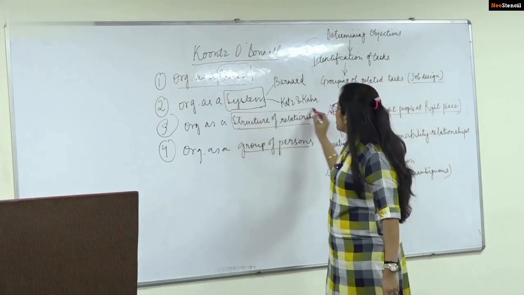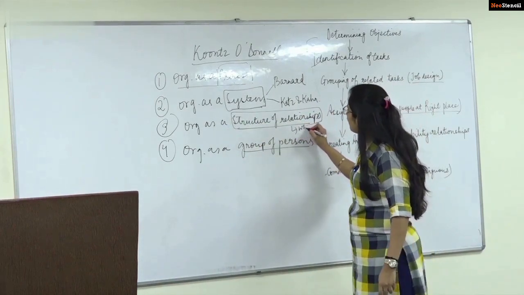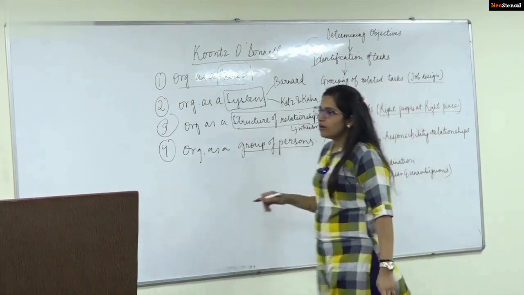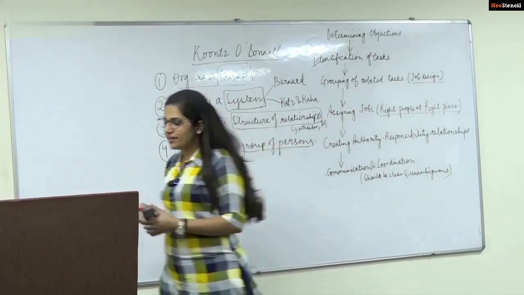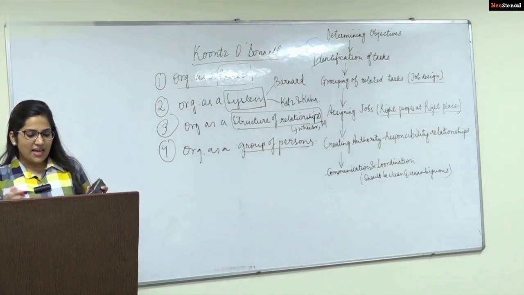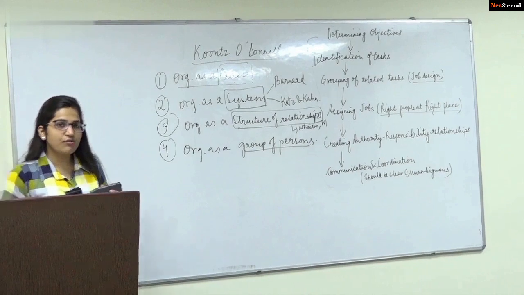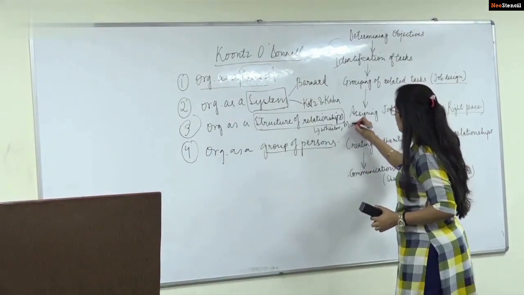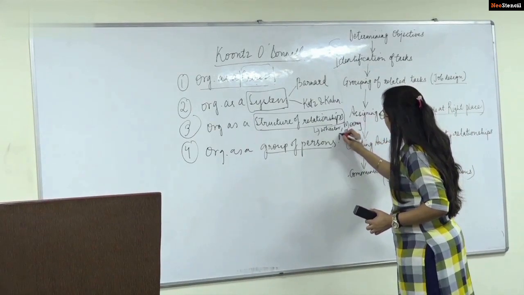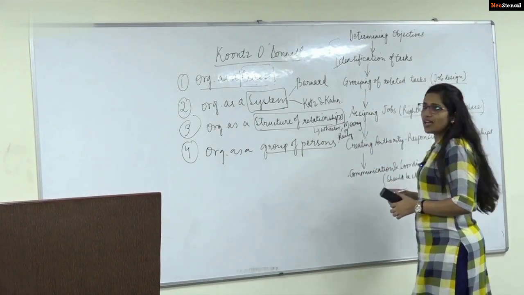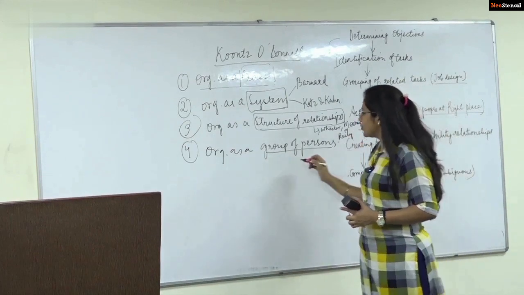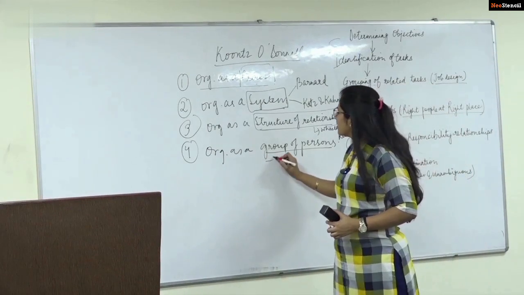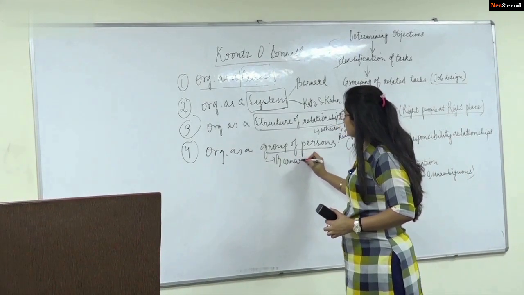Then as a structure of relationships, here Wheeler will be covered. Then there is one more, Mooney and Reiley, which we have not covered here. What Mooney and Reiley have provided is that organization is the form of every human association for a common purpose. Then the next thing is organization as a group of persons. Organization as a group of persons, here also you can see Bernard is covered.